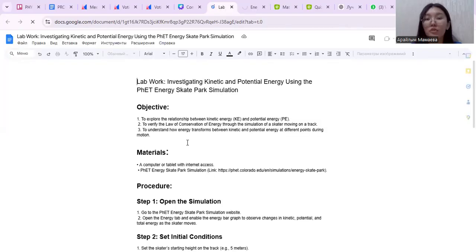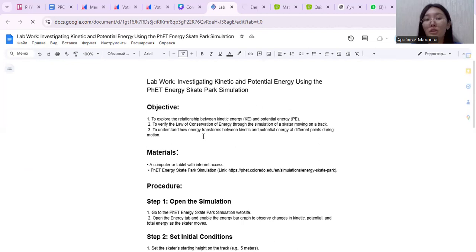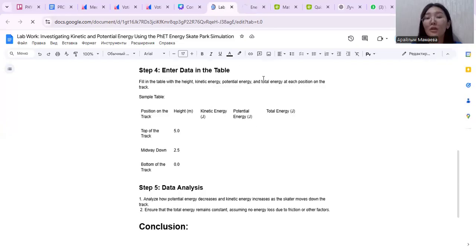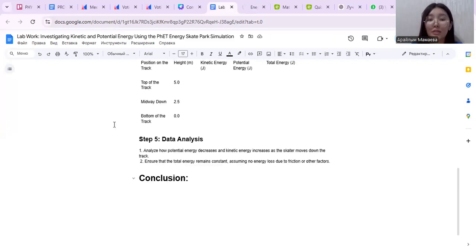The objective is to explore the relationship between kinetic energy and potential energy, and to understand how energy transfers between kinetic and potential energy at different points. Under materials and procedure, we fill in the table with the height, kinetic energy, and potential energy, given 3 points: 5 meters, 2.5. In the data analysis, we see how potential energy decreases and kinetic energy increases as the skater moves down the track, and we can write a conclusion.